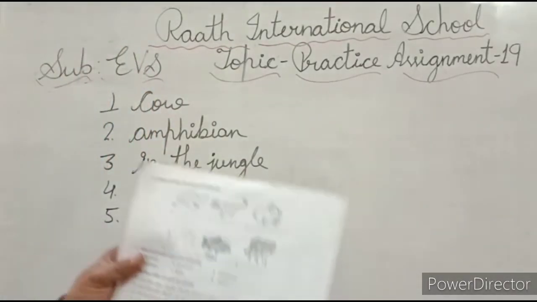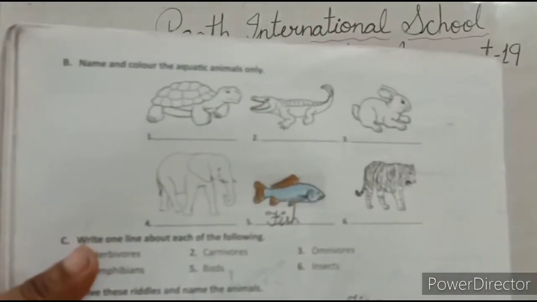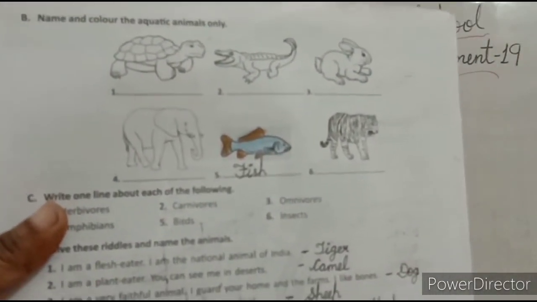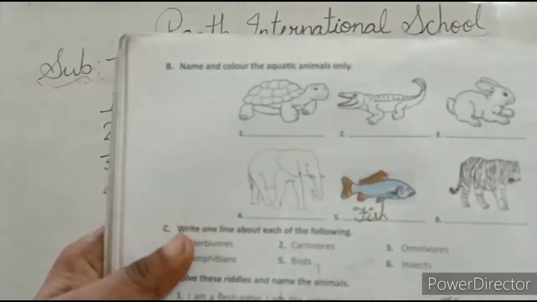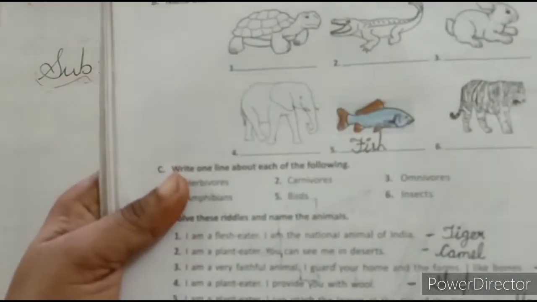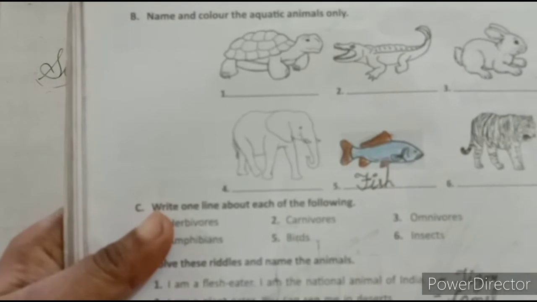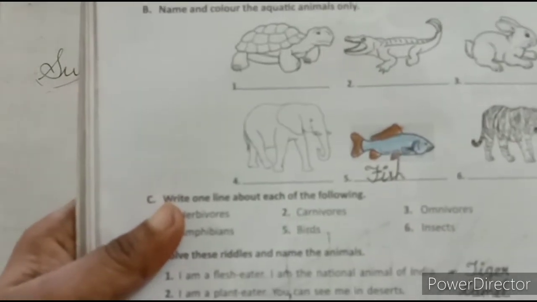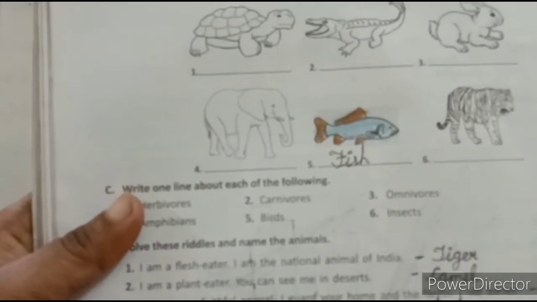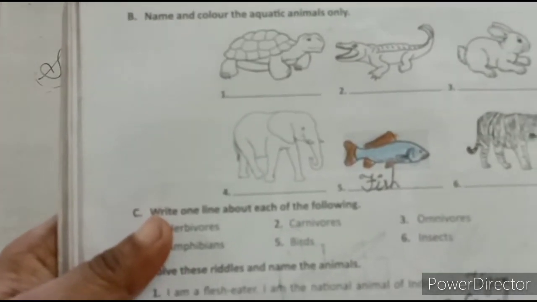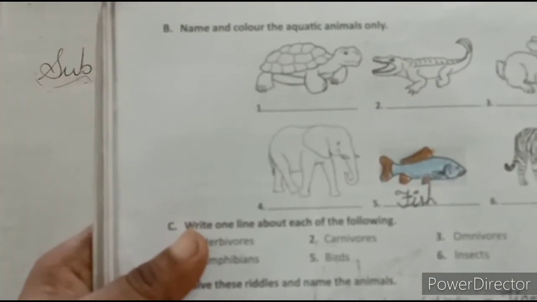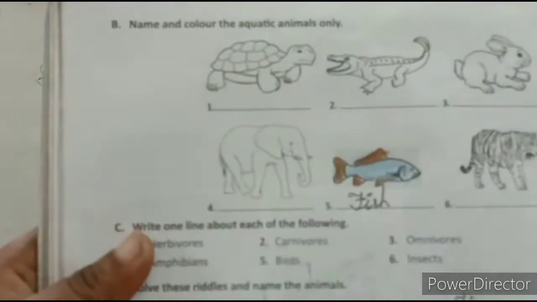So let's see the exercise. देखिए बेटा, these animals given, these pictures, animals pictures has given in your book. देखिए first is tortoise, but tortoise is not an aquatic animal, it is an amphibian. Then what are the amphibians? Amphibians are animals that live on both land and in water. जो धरती पर भी रहते हैं, लैंड पर भी रहते हैं और पानी में भी रहते हैं. Second है crocodile.